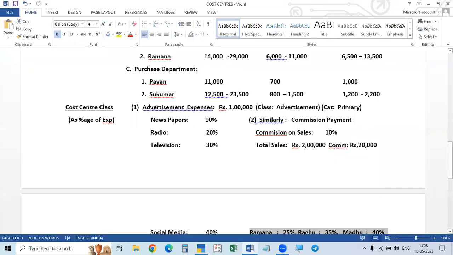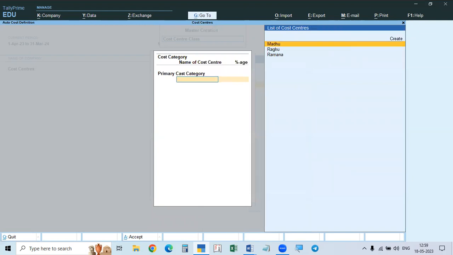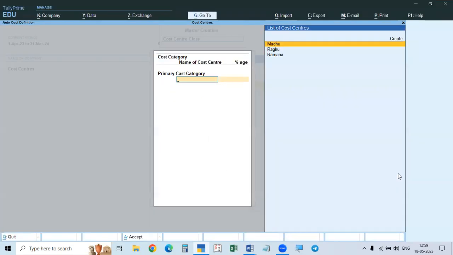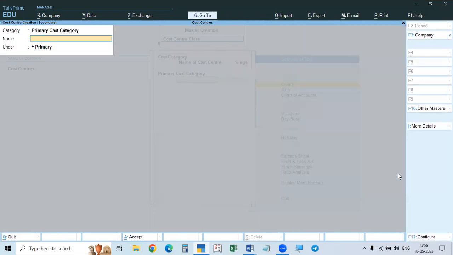So there is no category. We take it as primary cost category. Under the primary cost category, what are the cost center category and cost centers? Newspapers. Number one is newspapers. Here you have to create everything. Newspapers, primary cost category. You remember, you see the category first.